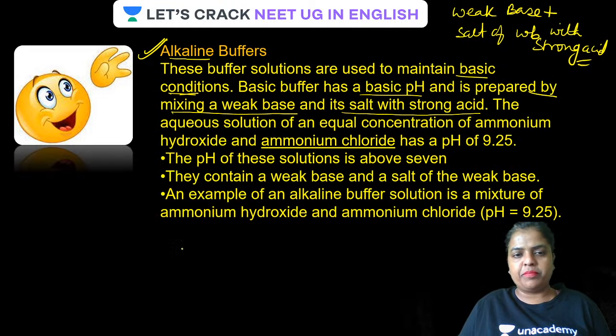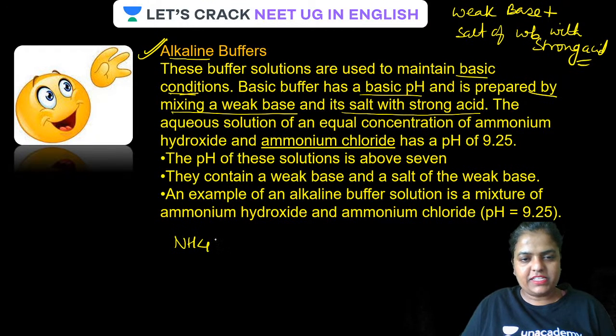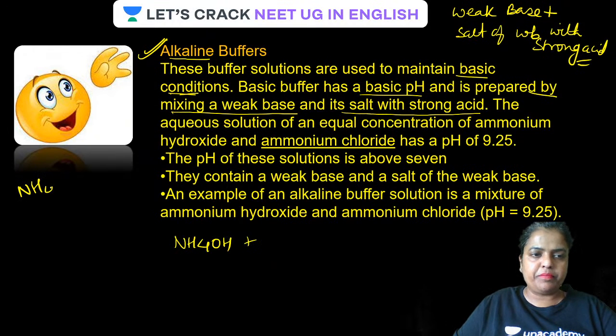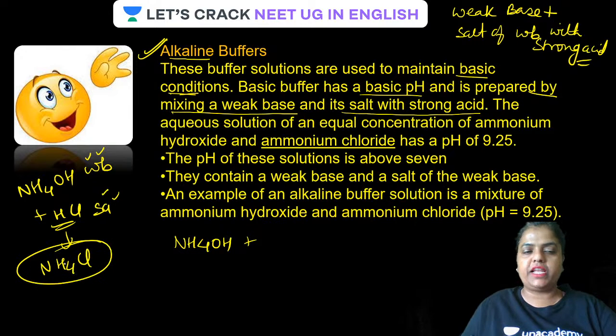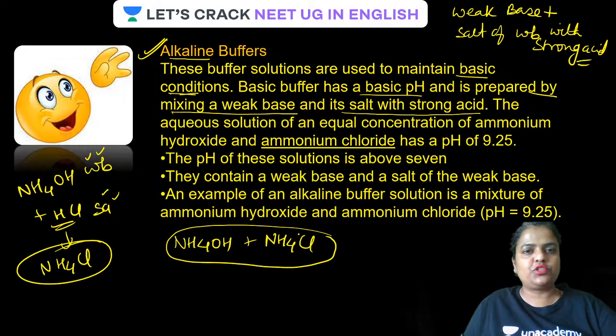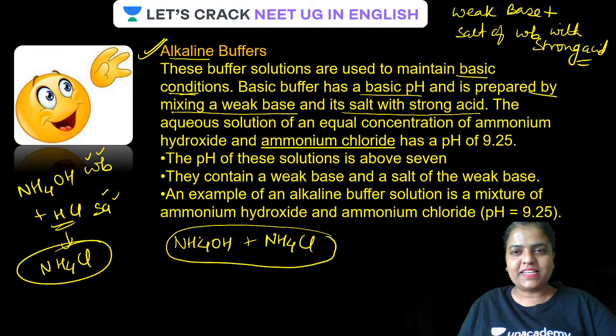Can you name a weak base in the chat box? This is a weak base, and weak base plus HCl, which is a strong acid. SA stands for strong acid, WB stands for weak base. On mixing, it is going to form the salt NH4Cl. So NH4Cl is a salt of the weak base with strong acid. Guys, the buffer is going to be made by mixing the two. Is that clear?